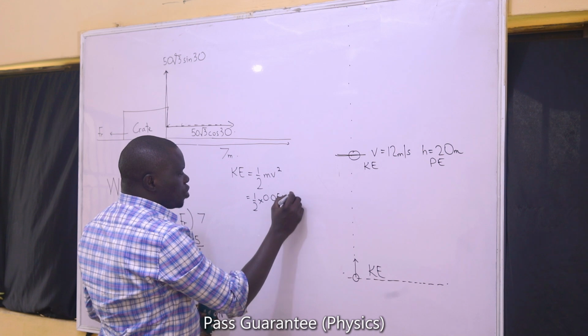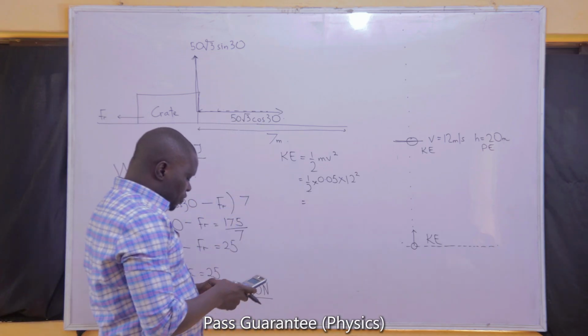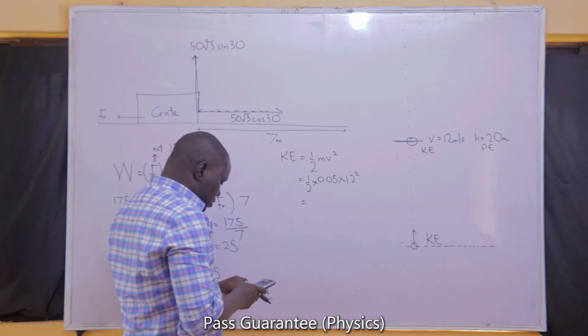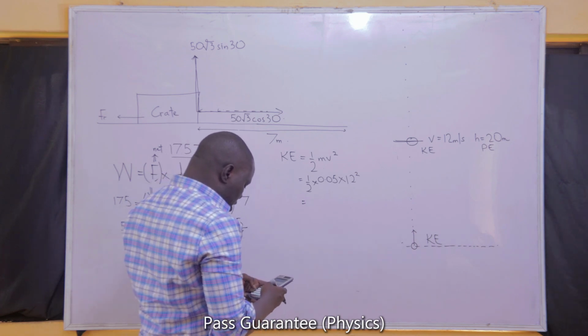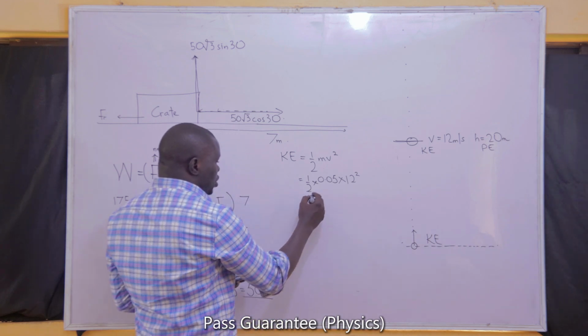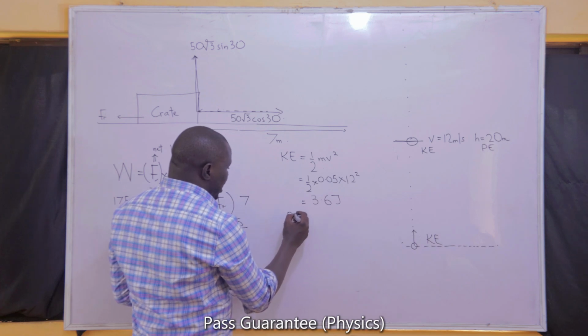The velocity is 12. We square it. We should have 0.05 times 12 squared divided by 2. And our answer should be 3.6 joules. 3.6 joules. We can also find the potential energy at that point.